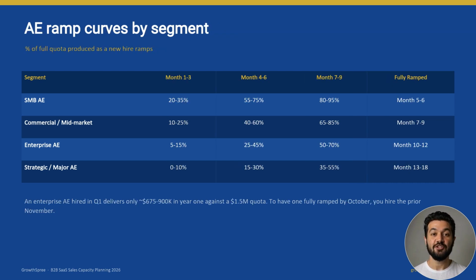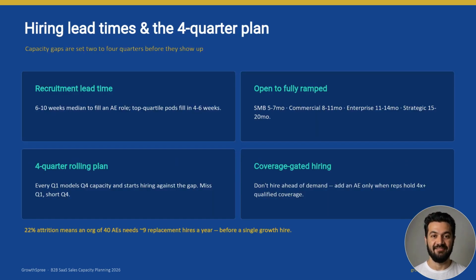This is why an enterprise AE produces just 5 to 15% of quota in quarter 1 and doesn't fully ramp until month 10 to 12. In year 1, that rep delivers maybe 675 to 900,000 against a 1.5 million quota. To have one ramped by October, you hire the prior November. So lead time is everything.